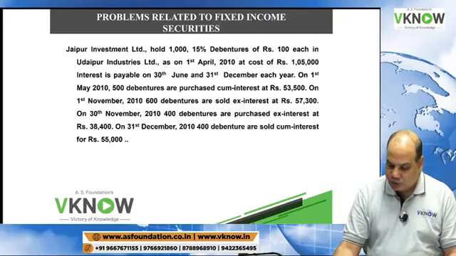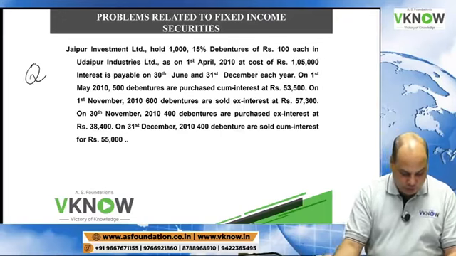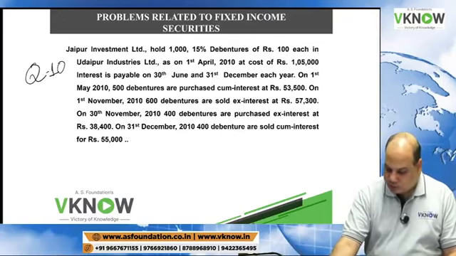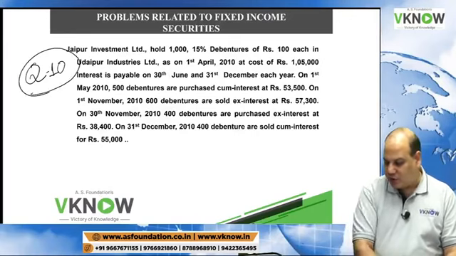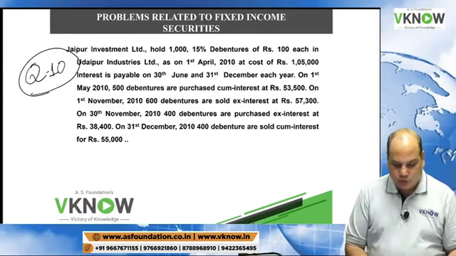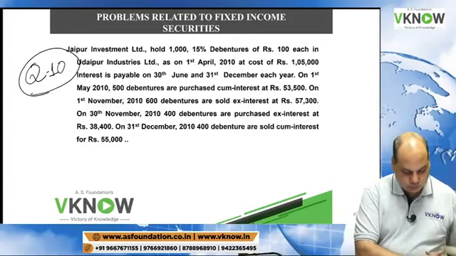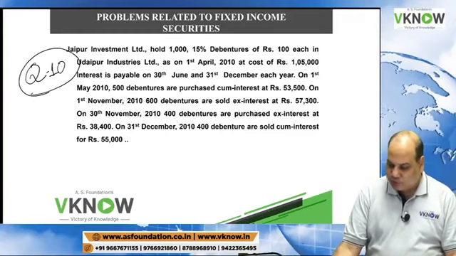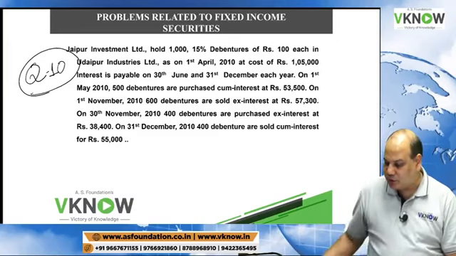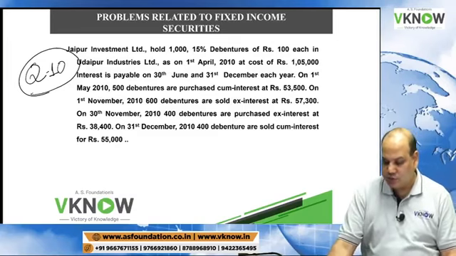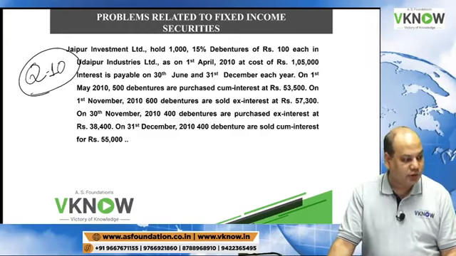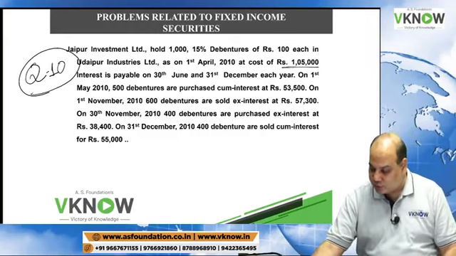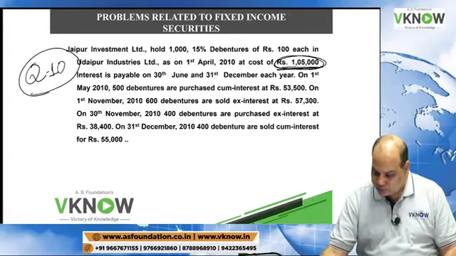Anyway, next question now. If you see your book, there is question number 10. One more practice on debenture. Question number 10. Students, pay attention. Jaipur Investment holds 10, 15% debentures of rupees 100 each in Udaipur Industries Limited as on 1st April 2010 at a cost of 1,05,000.